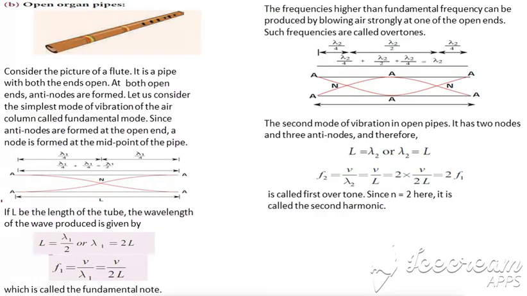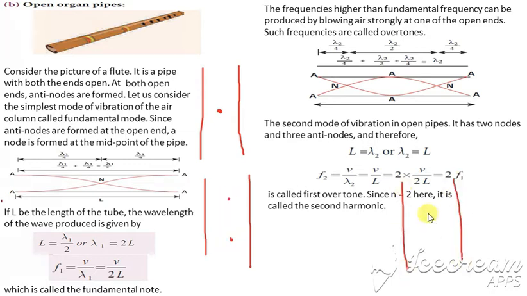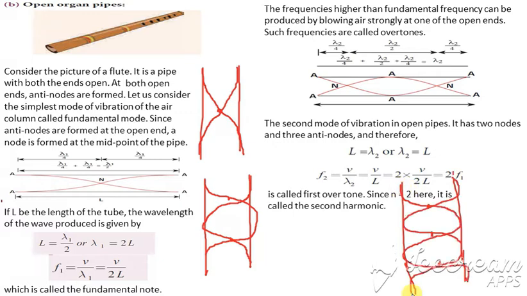So this is the open organ pipe, which is open at both the ends. Since it is open at both the ends, a node will be formed at the center. Same as the first condition, one node, then 2 nodes, and then 3 nodes. So this is how it will be formed. So one node is like this, then two nodes and three nodes. With all these three, we are going to find lambda from L first, and then F from lambda. So these are the things we are going to find.